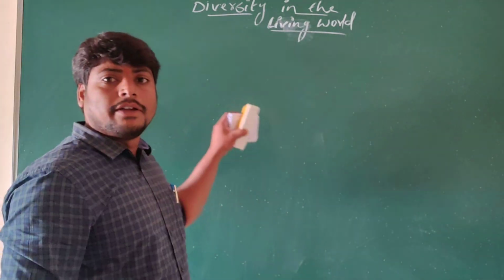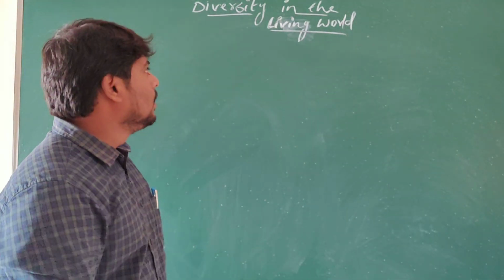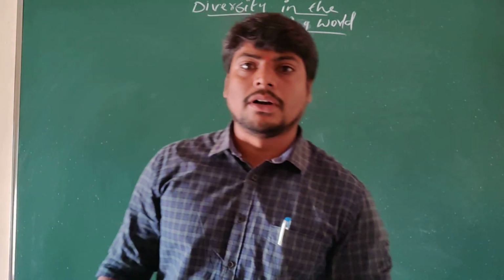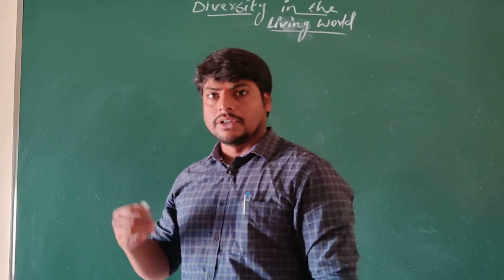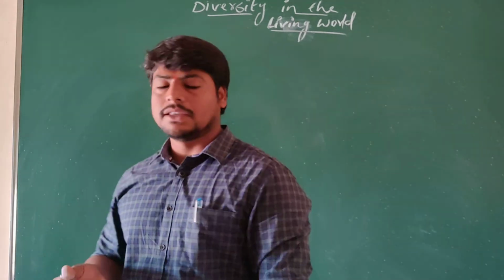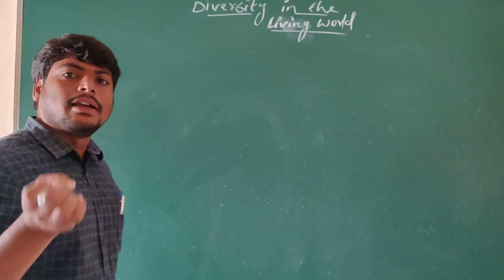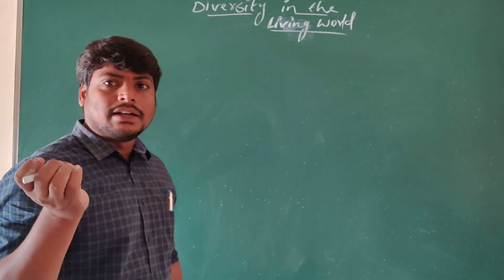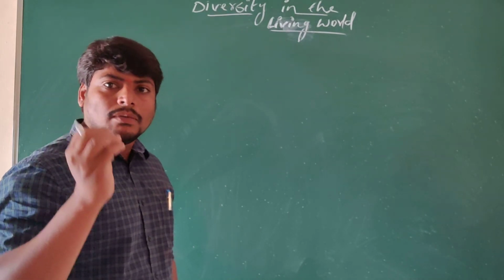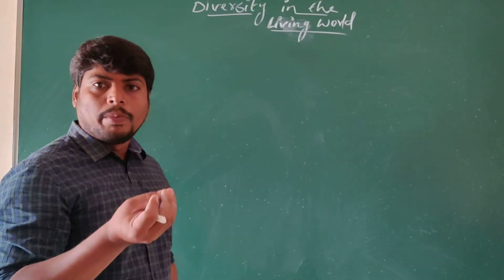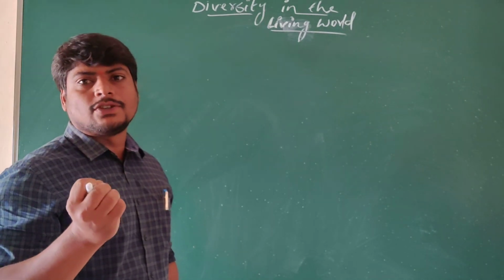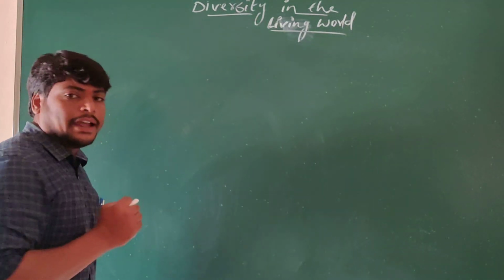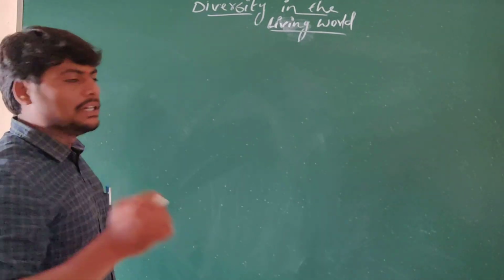We are discussing diversity in the living world. In the previous part, we discussed how classification takes place in biology. Now, what are the characteristics that are taken into view by Copeland or Whittaker under the natural system of classification, that we would like to discuss in this part.